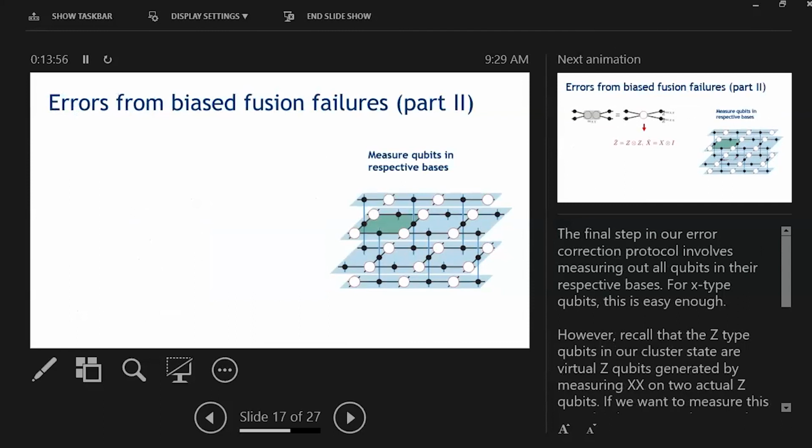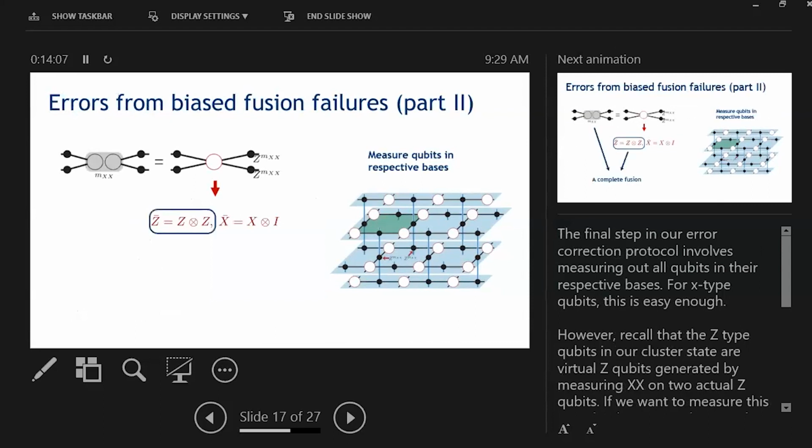This is simple enough for X-type qubits, but if you remember, our Z-type qubits were secretly 2 Z qubits with a 2-body ZZ measurement. When we measure this 2-body ZZ operator and combine it with the XX measurement we did at the beginning, we get a complete fusion. Now, this seems somewhat counterintuitive because it looks like for our fusion operation, we have to perform the XX part of the measurement at the beginning and the ZZ part at the end of our protocol.